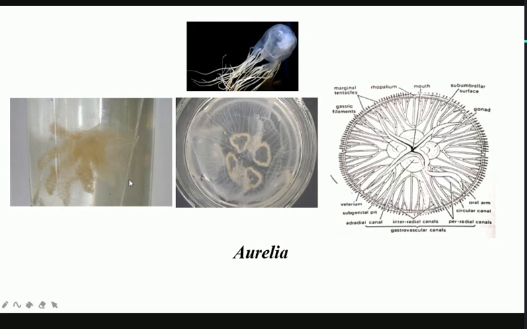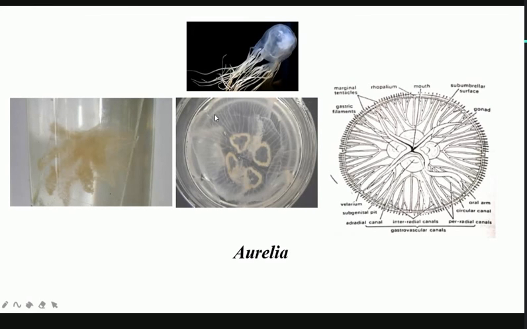These are the long tentacles which are quite easily recognizable. Then there are a lot of filaments which are present, and they are called the gastric filaments. They are not visible at this magnification. If you increase the magnification, you will be able to see the gastric filaments, which help in the digestion of the food.